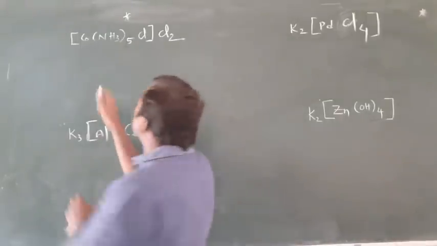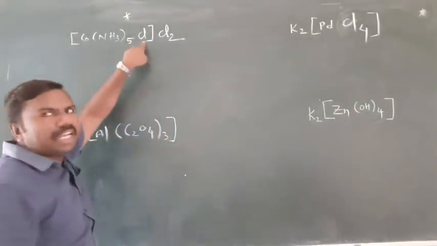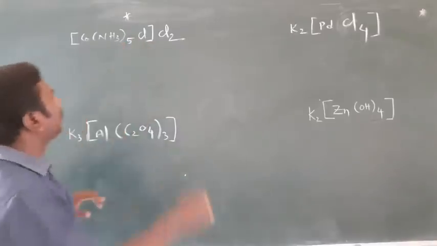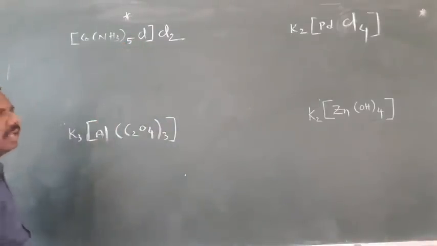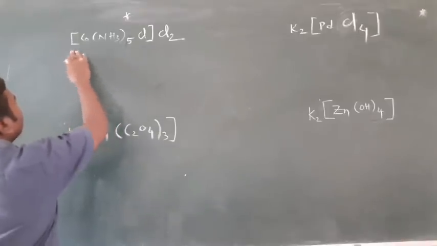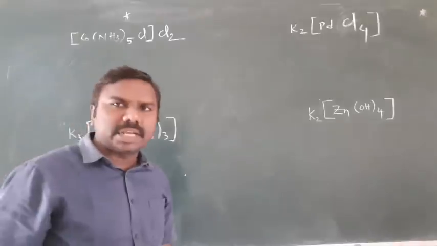Now, in that, amine and chloro, which is named first? Amine. 5 amines are there, that's why penta. So before going to that, we should calculate the oxidation state.